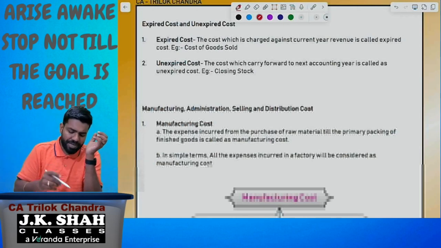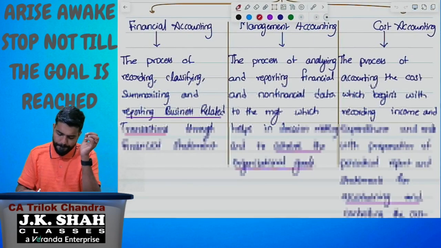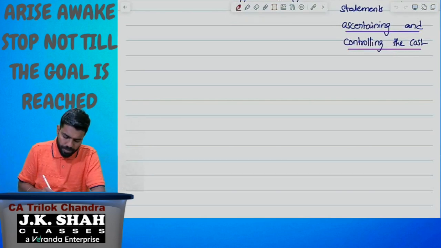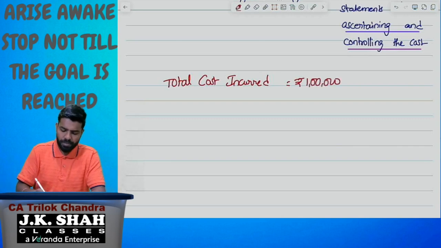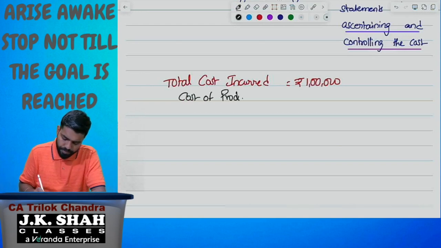Let me take an example to understand the expired cost and unexpired cost. See, total cost incurred equals to rupees 1 lakh, which is also called as the cost of production.